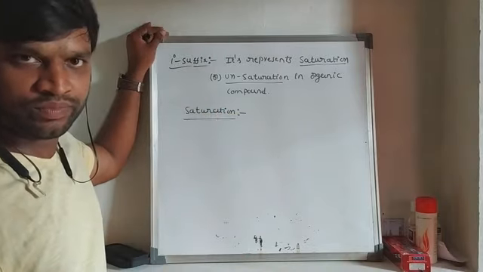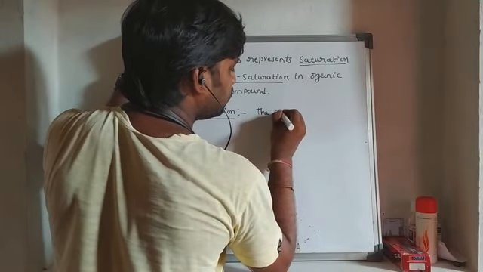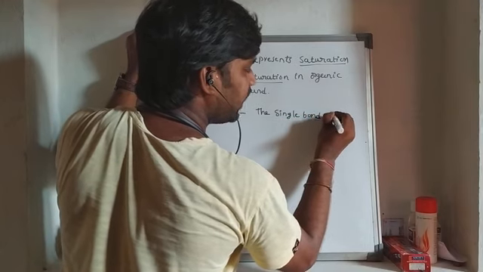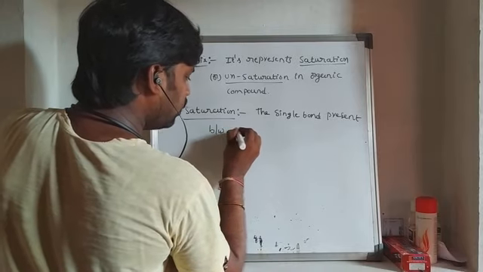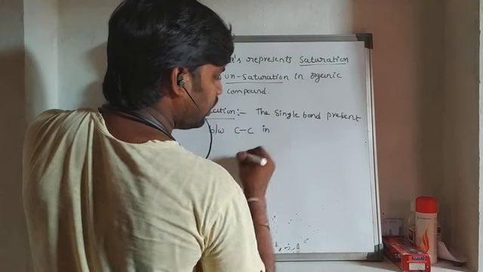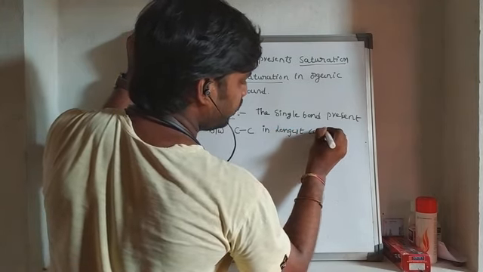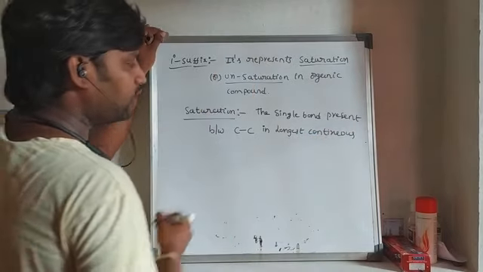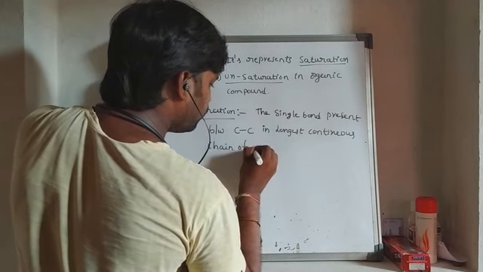Saturation means the single bond present between carbon and carbon atom in the longest continuous chain of the molecule.